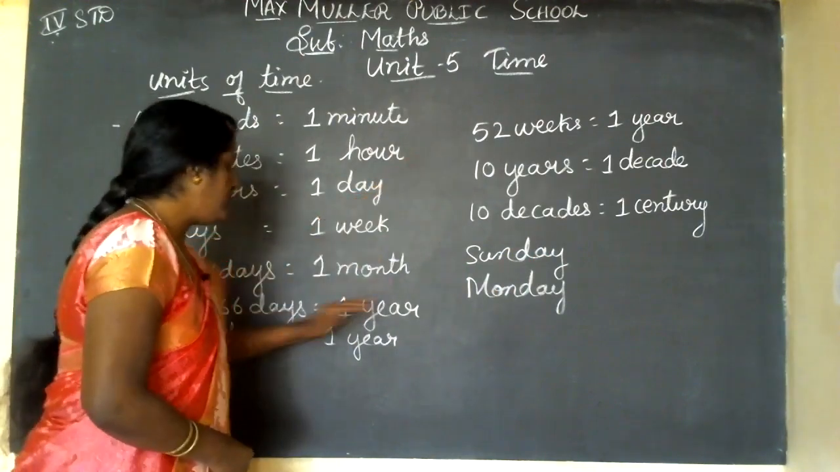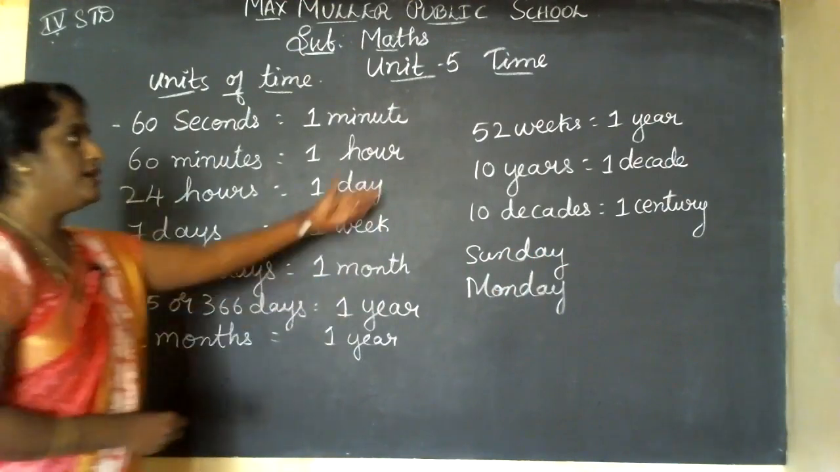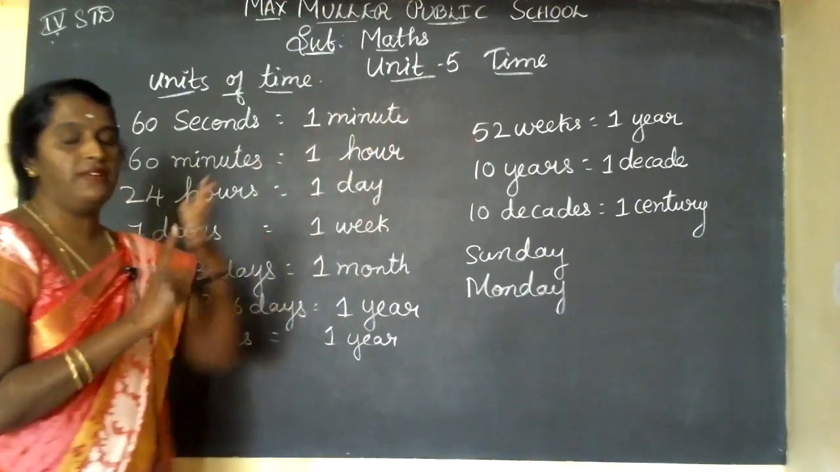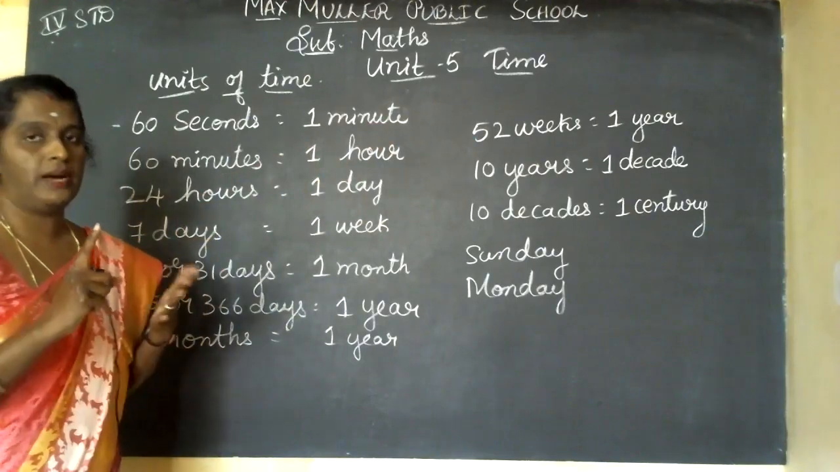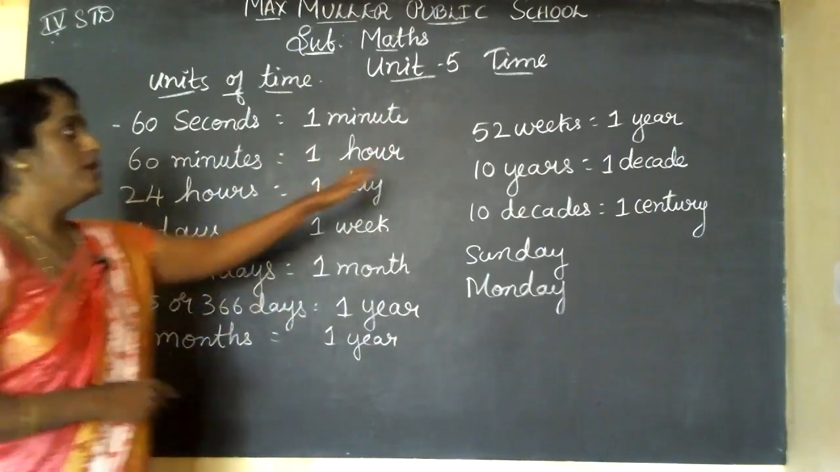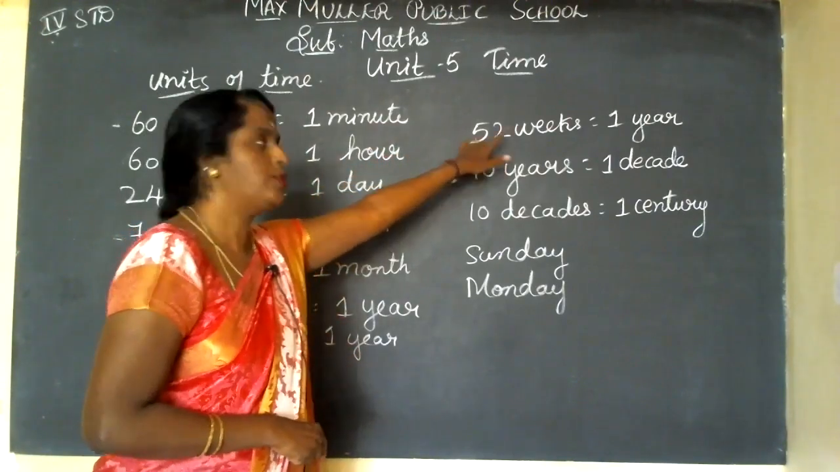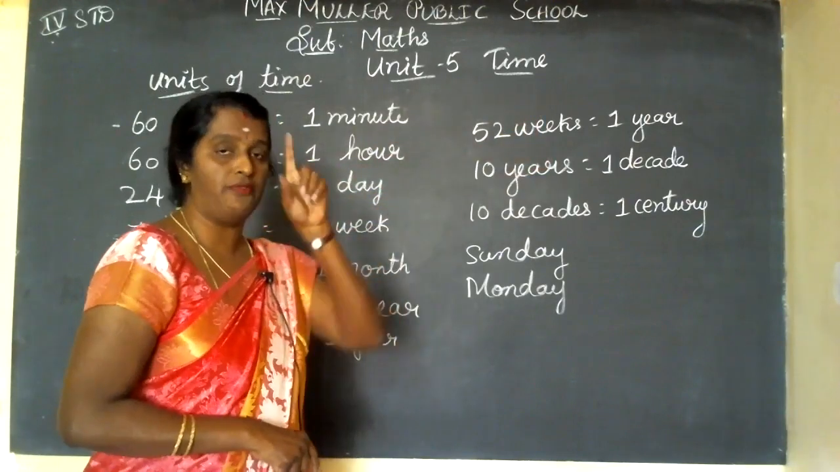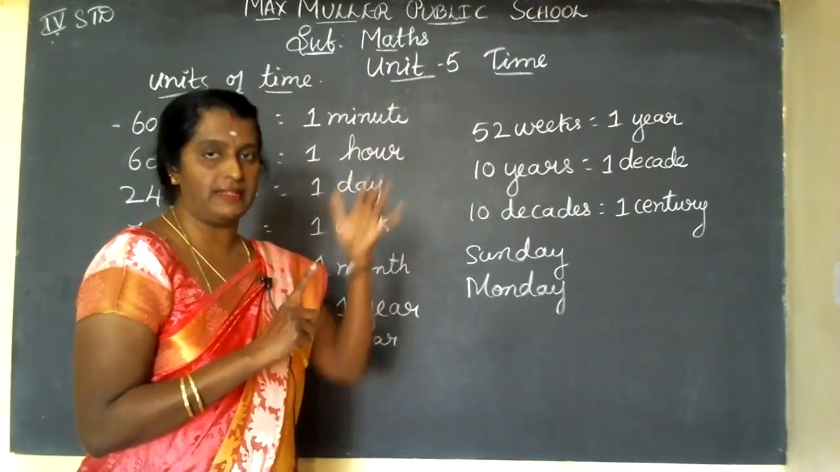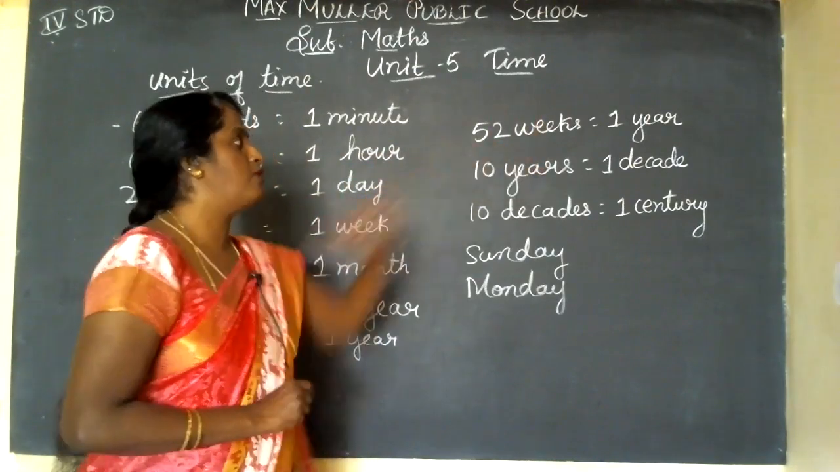52 weeks. So you may think, ma'am gave 365 days, 12 months, 1 year, and here 52 weeks, 1 year. There are 7 days in a week. So there are 5 weeks in a month or 4 weeks. So in the whole year, it comes to 52 weeks. 52 weeks make 1 year. Week means Sunday, Monday, Tuesday like that. 1 week, 2 weeks like that.